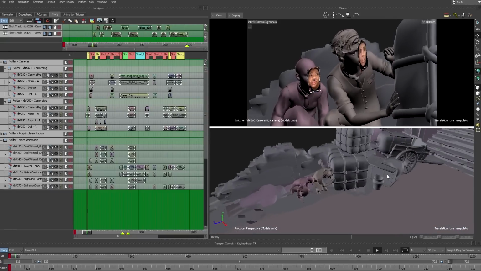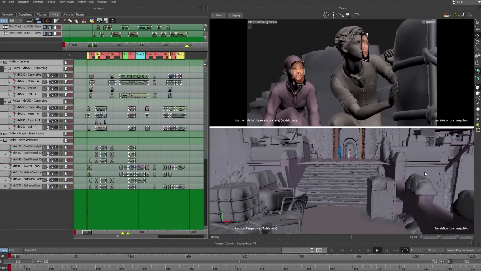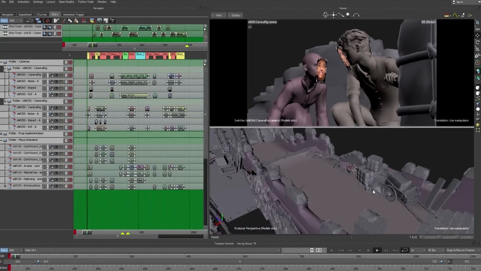There is a lot more I could say about how we use MotionBuilder and Story in our cinematic pipeline, but that's it for now.